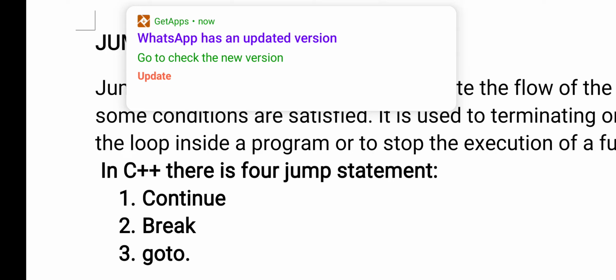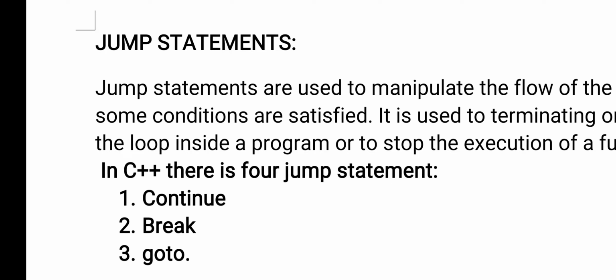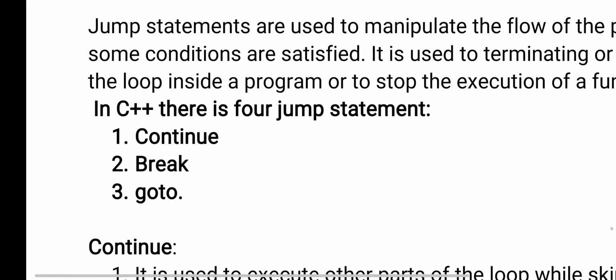Like that, in C also we have some jump statements. Using jump statements, you can move from one section to another section, meaning you are not executing sequentially line by line. Simply you are jumping, for example, from line 1 to line 10. So when you want to jump from one line to another, one section to another, one block to another block, in C++ we have some jump statements. Here you can see the jump statements.